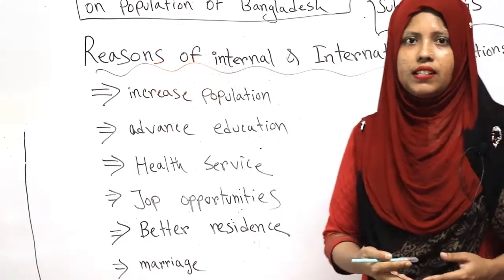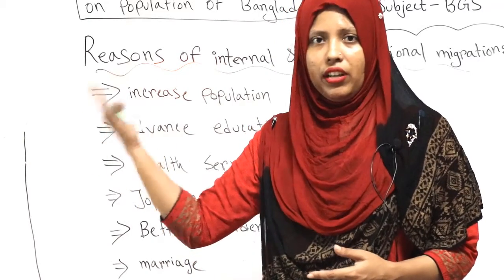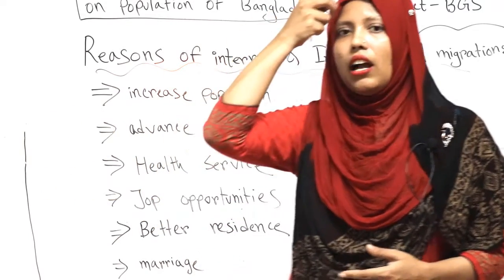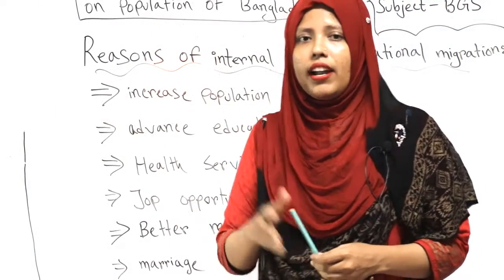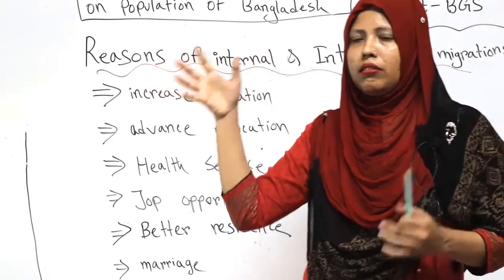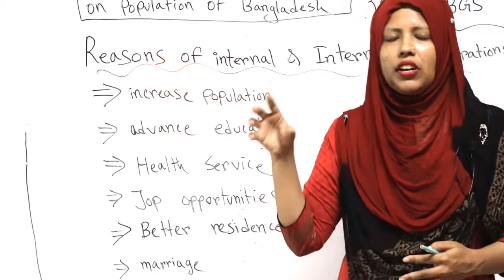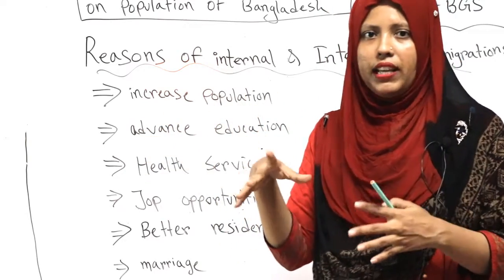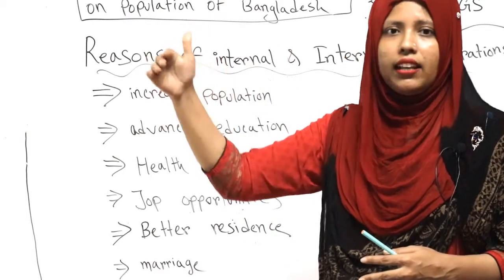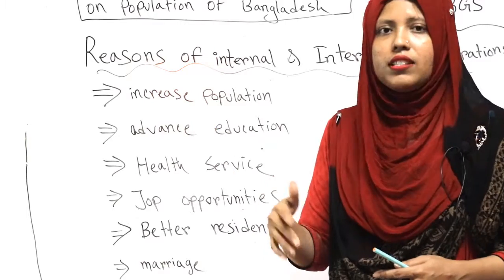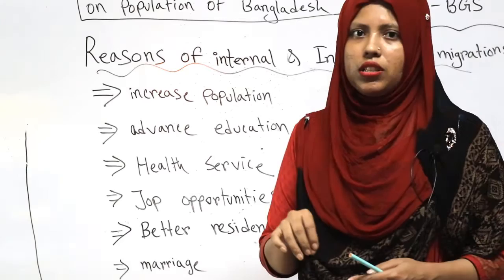Where job opportunities are available, people migrate to that place. Like Narayanganj, which was not a crowded city in the past. Now Narayanganj is crowded because many industrial buildings and factories have been created there, and for that reason many people have migrated to Narayanganj.